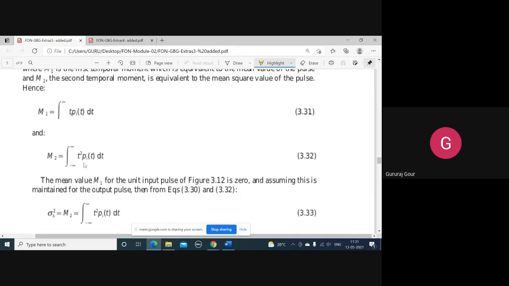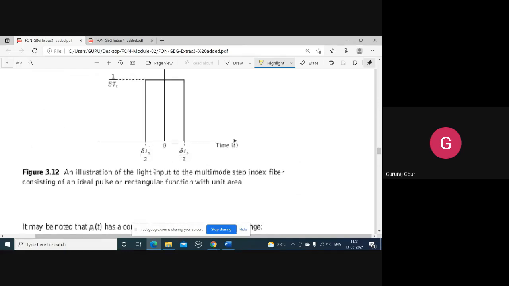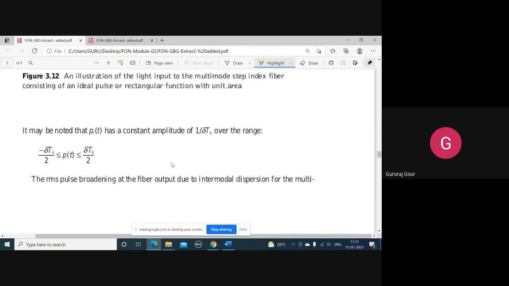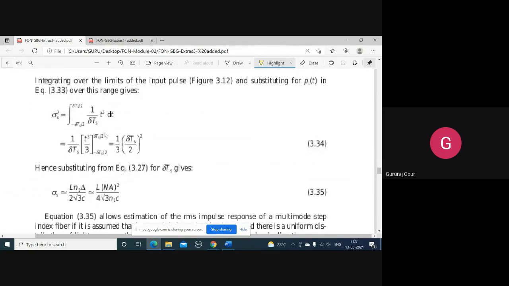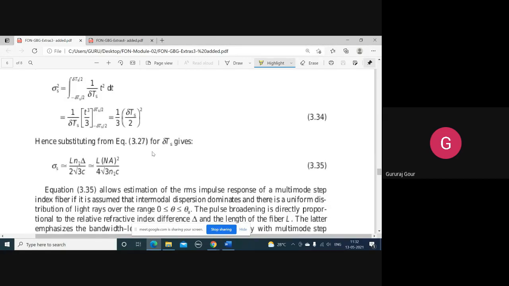If you simplify this, we are not taking minus to plus infinity, but instead we are taking with respect to only one pulse, that is minus ΔTs by 2 to plus ΔTs by 2. That only we try to substitute here for the variance expression: 1 by ΔTs ∫ t square dt, range from minus ΔTs by 2 to plus ΔTs by 2. Ultimately, you will get sigma s square, the variance, as 1 by 3 (ΔTs by 2) whole square. We take the square root of this to get the sigma s.